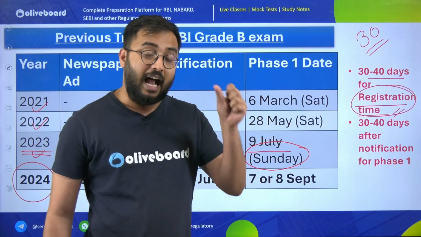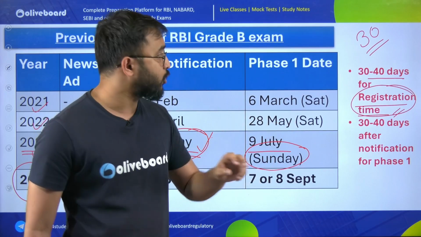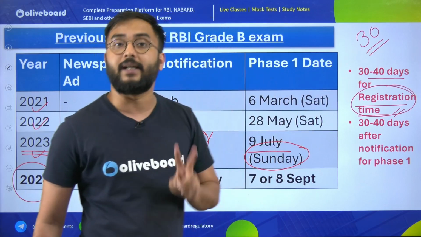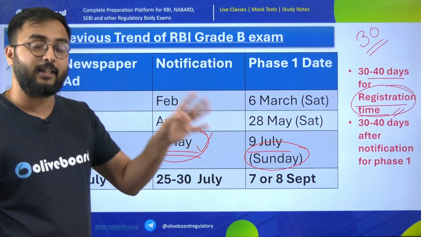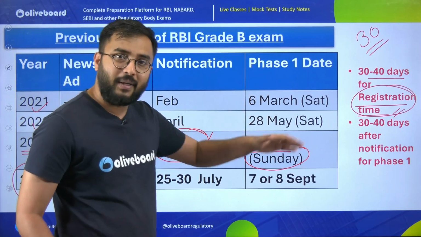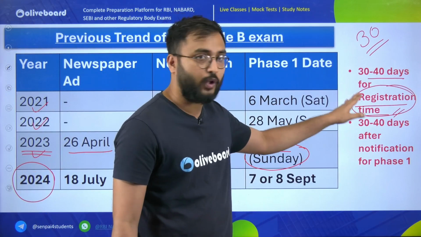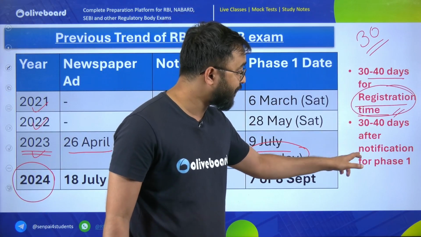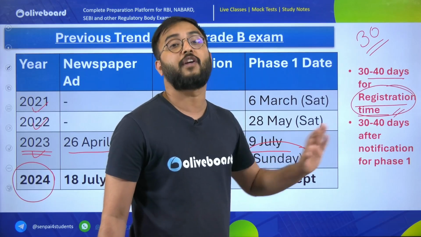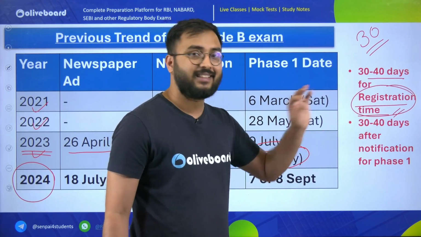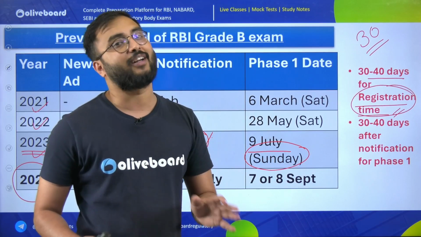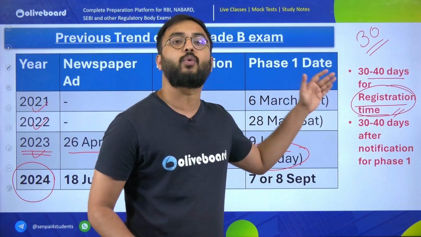If you see, after the notification to fill the forms, you have not got 30 days but only 20 days. So referring to that, it means that now to complete the cycle of the exams, maybe you will not get 30 to 40 days for registration and 30 to 40 days after notification for phase 1 exam. In total, whatever 60 to 80 days you were getting, you will not get those. Maybe you will get 10 days or 20 days less.